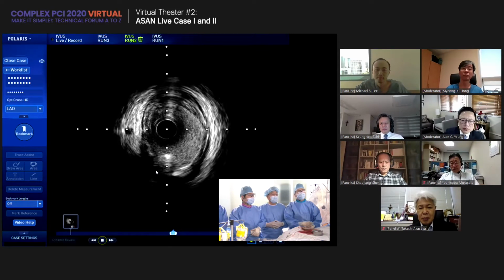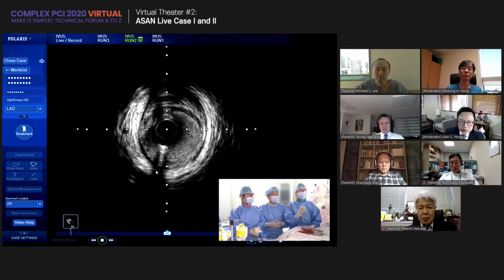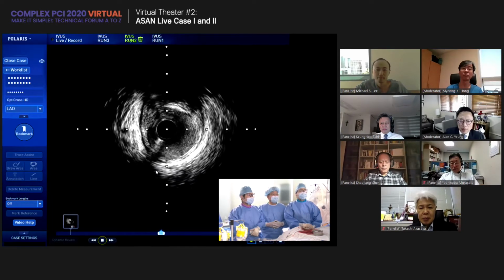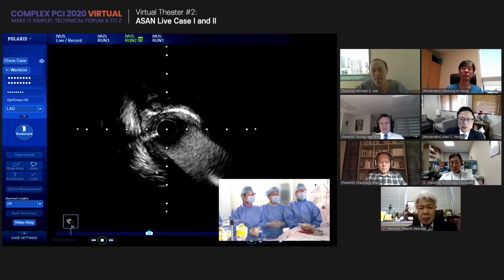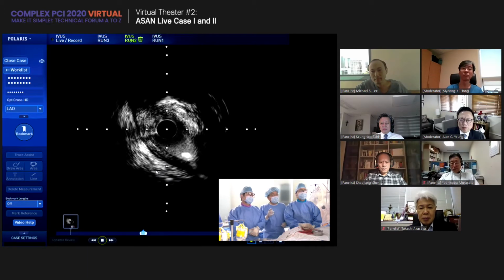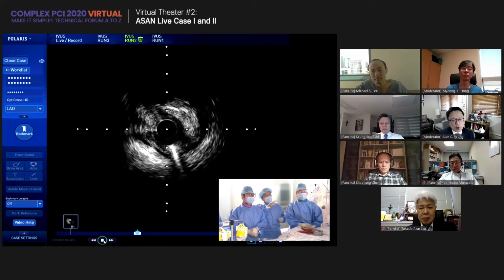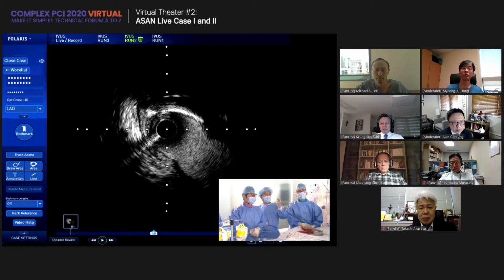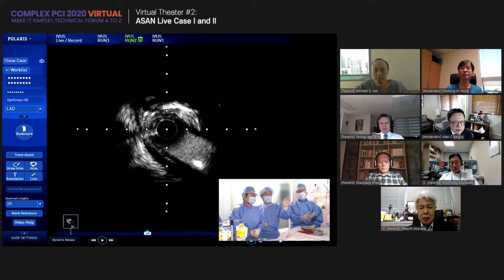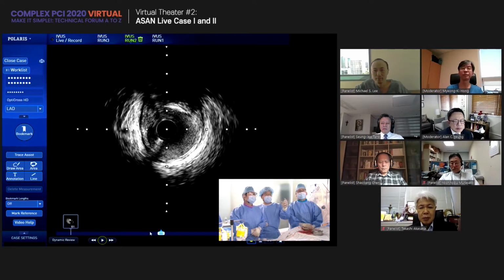It was not RI. The high diagonal branch was coming in from the 6 o'clock, and the opening looks okay in this image. And this is the circumflex coming in from the 5 o'clock. Just before coming in, the proximal LAD. Would you show the proximal LAD part? Okay. Great. It looks good by angiogram findings. However, there is diffuse disease continuing from the distal to the proximal LAD.